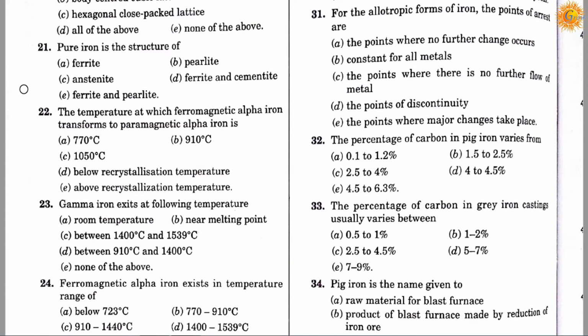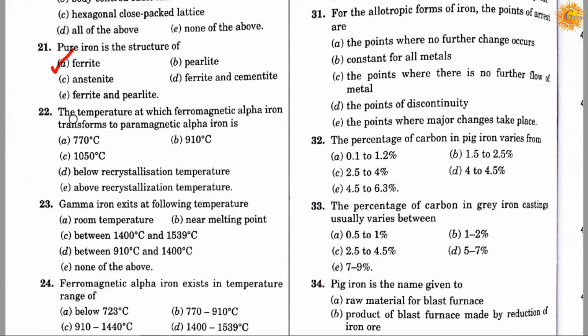Question number 21. Pure iron is the structure of. Option A is ferrite, option B is pearlite, option C is austenite, option D is ferrite and cementite, option E is ferrite or pearlite. Correct answer is A. Pure iron is the structure of ferrite.